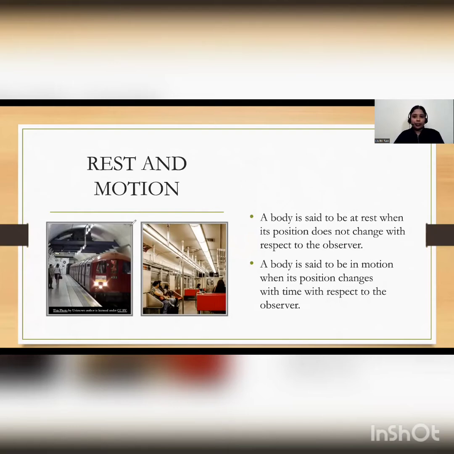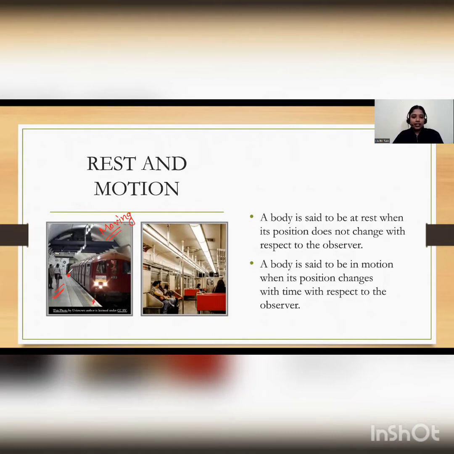Here there are two images. In the first image, you can see that on the platform, a train is moving, and some passengers are standing on the platform. This train is changing its position from one point to the other point.